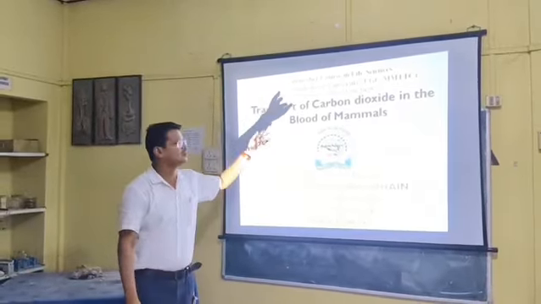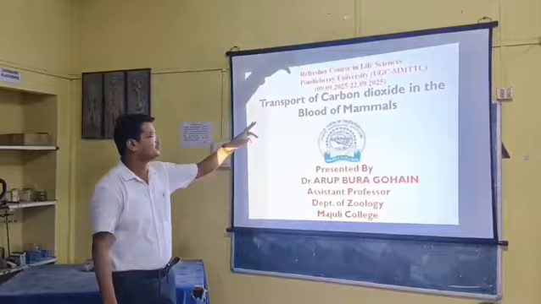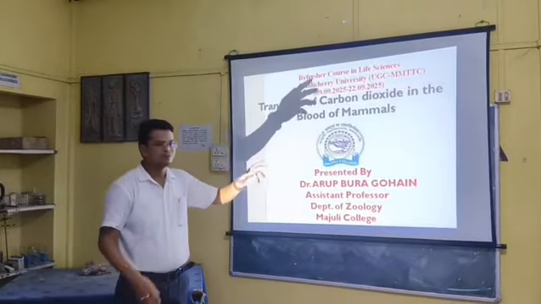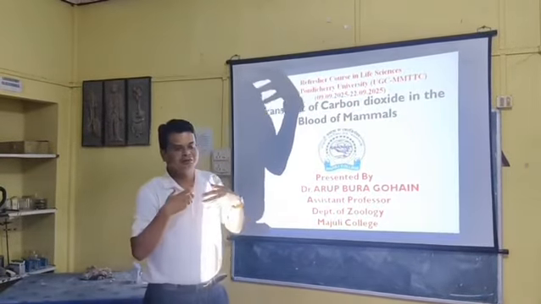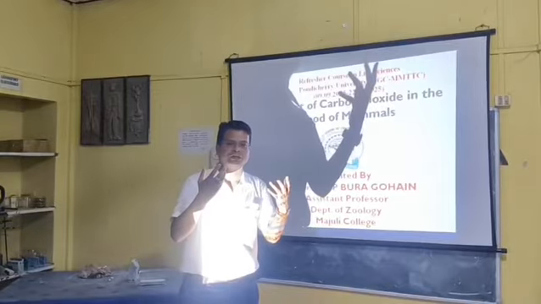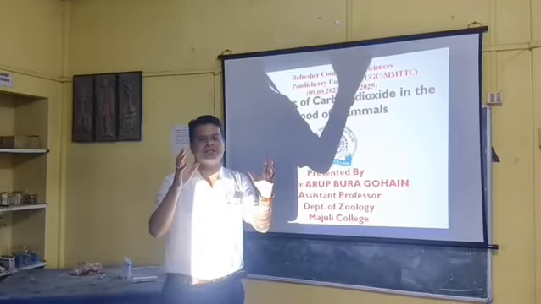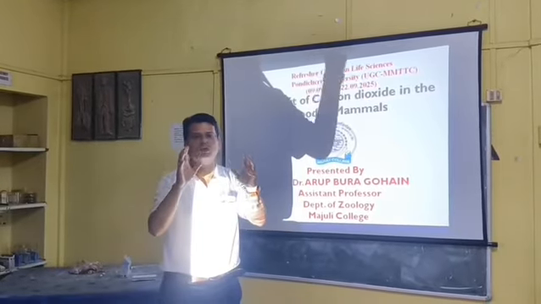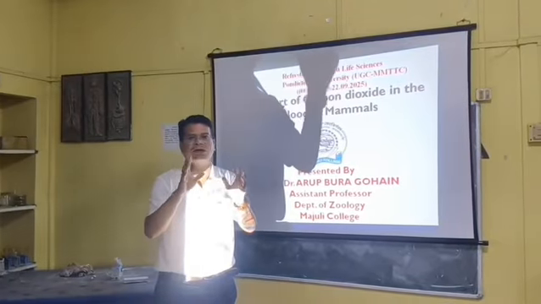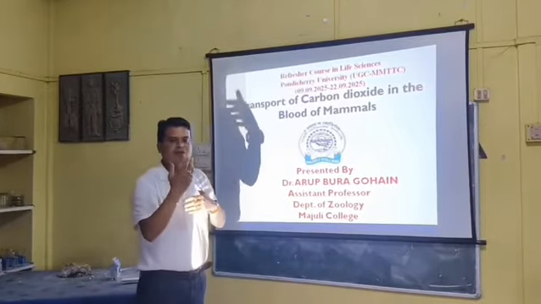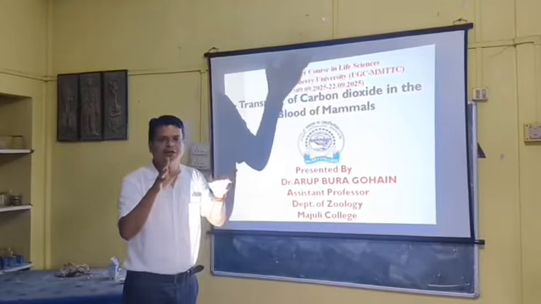Today I'm going to present on the topic: transport of carbon dioxide in the bloodstream. As you know, we take in oxygen and release carbon dioxide. If the carbon dioxide is not released from the body, it will become toxic in the cell and damage the whole cell or the whole body. Ultimately, the person or animal will die. So we have to release the carbon dioxide as soon as it is formed in the body.